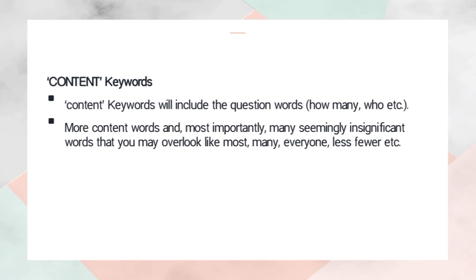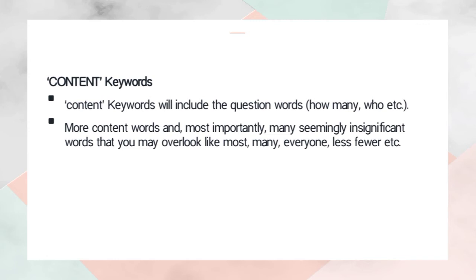First we can see from the question word, such as how many. If it is how many, then the answer will be a number. If the question word is who, then the answer will be a name. So we can just locate the name or the number from the text.